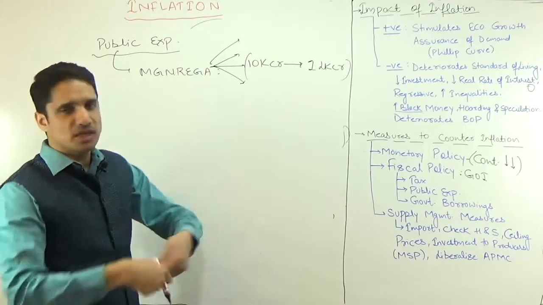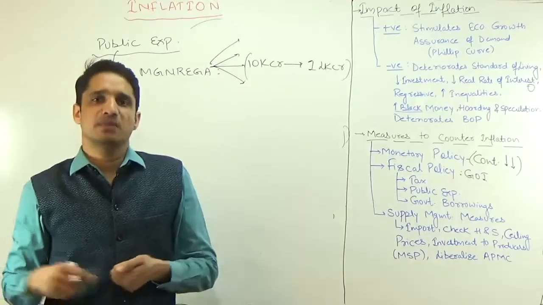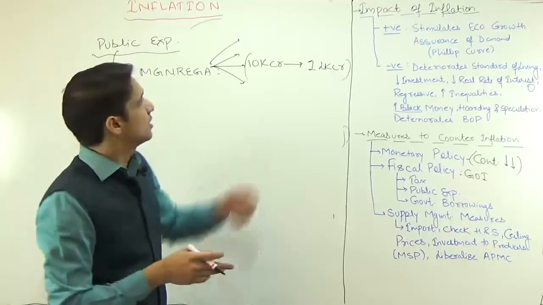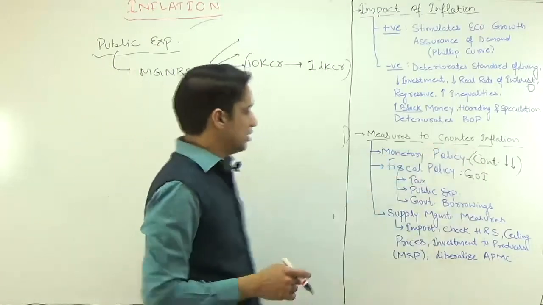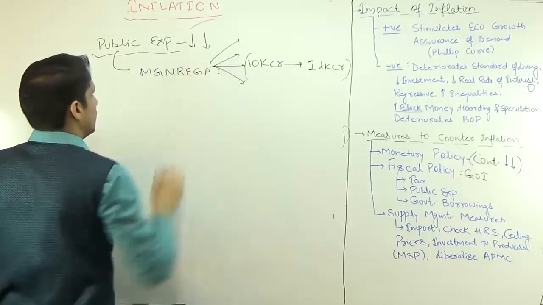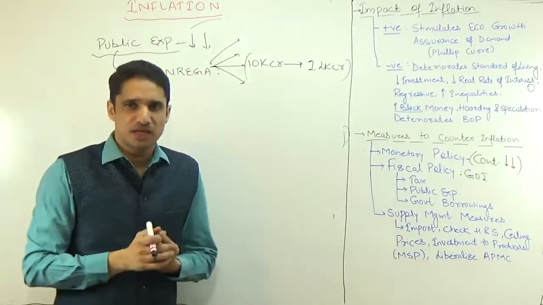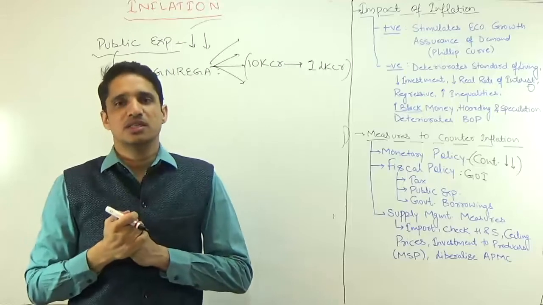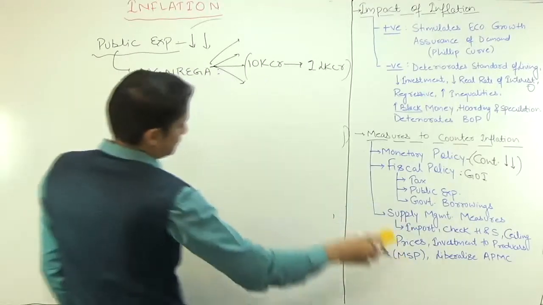So that is going to increase the liquidity in rural areas, that is going to increase the demand by rural folks, and that is going to increase the inflation in the society. So if you have to counter the inflation, public expenditure should be decreased. When public expenditure will be decreased, the money supply in the society is going to decrease, and that is going to decrease the demand. So this is the second tool.